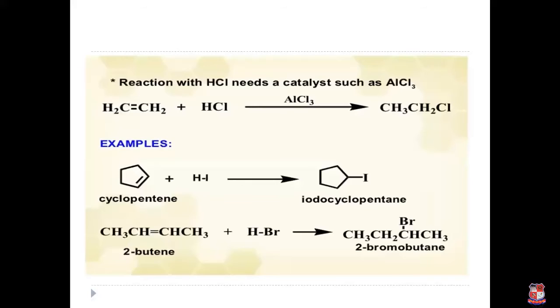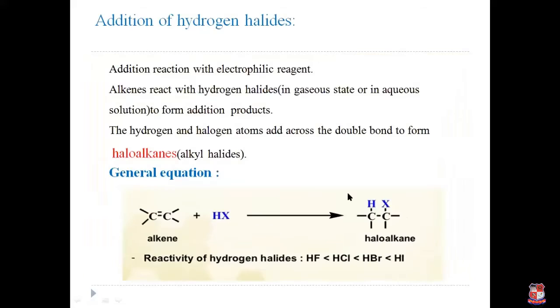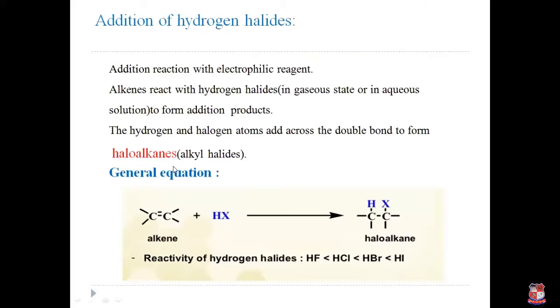This is the example. So ethene when reacting with hydrogen halide produces 1-chloroethane. Same, cyclopentane reacts with hydrogen iodide, it produces iodocyclopentane. 2-butene reacts with hydrogen bromide, it produces 2-bromobutane. So it produces the haloalkanes, and this is the example of symmetrical alkenes. We take here symmetrical alkene. 2-butene and ethene are symmetrical alkenes which produce haloalkanes, only one product.